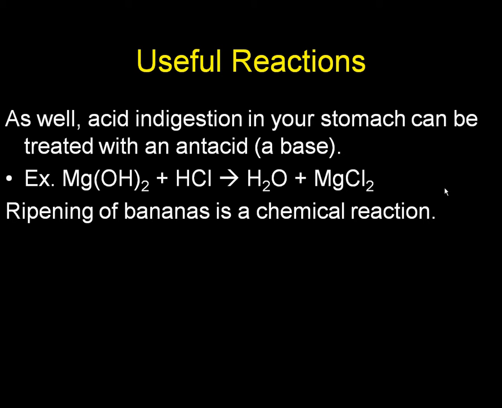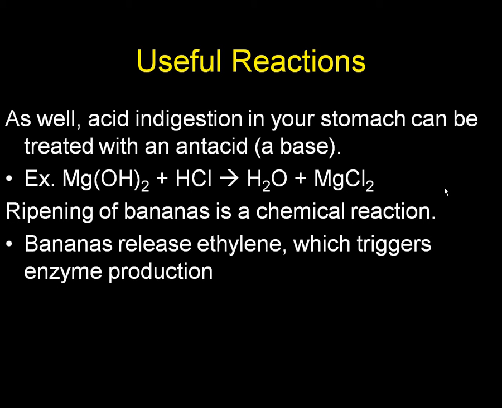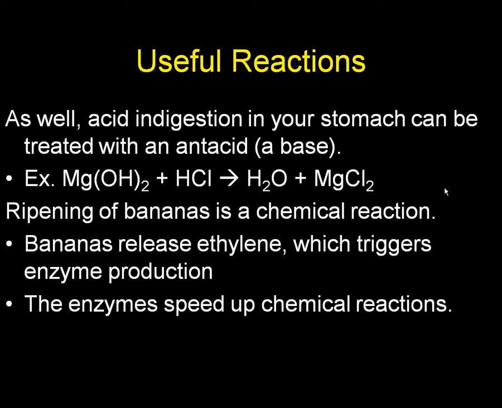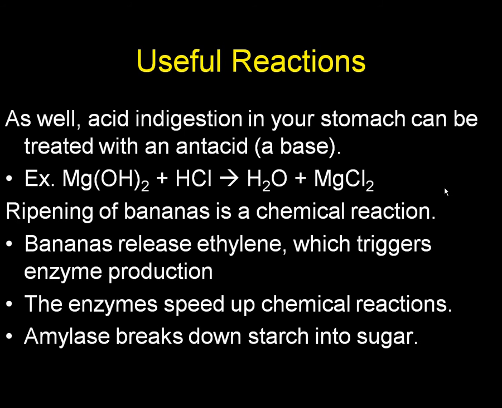Ripening of bananas is also a chemical reaction. Bananas release ethylene, which triggers enzyme production, and these enzymes speed up the chemical reactions. Amylase breaks down starch into sugar. Amylase, ending in ASE, means it's an enzyme, so that's part of the ripening process.